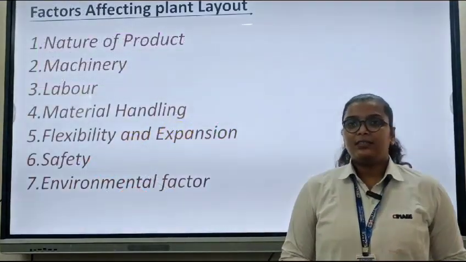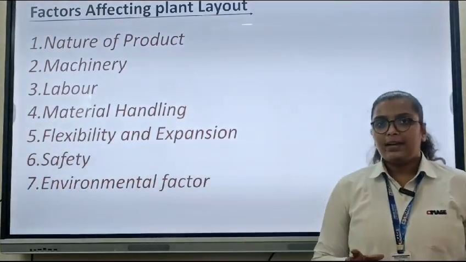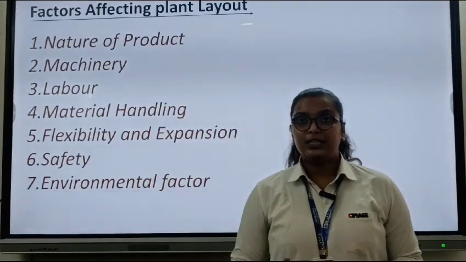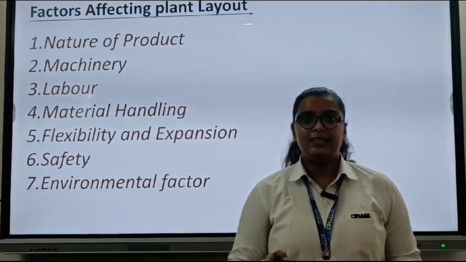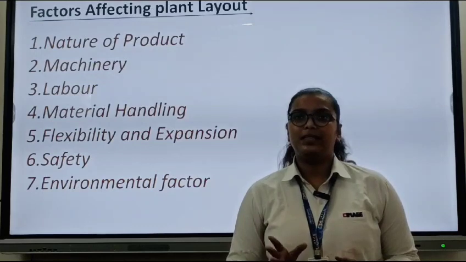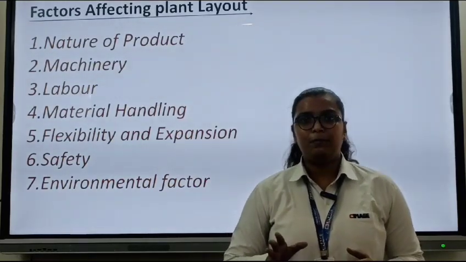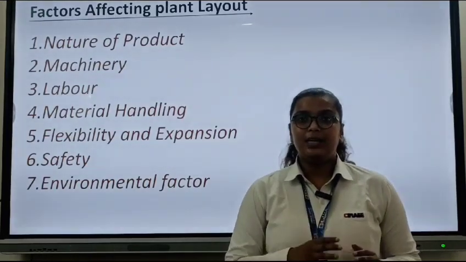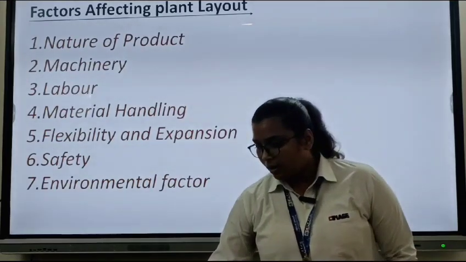Now move to factors affecting plant layout. Here I mentioned the 7 important factors which affect the plant layout design. The first is nature of product. Obviously, the characteristics of the product like shape, size, design, volume affect the layout of the plant. The second is machinery. If the machinery is heavy and required for a specific product, then we prefer product layout. And if the machinery is required for general purposes, then process layout is preferred.